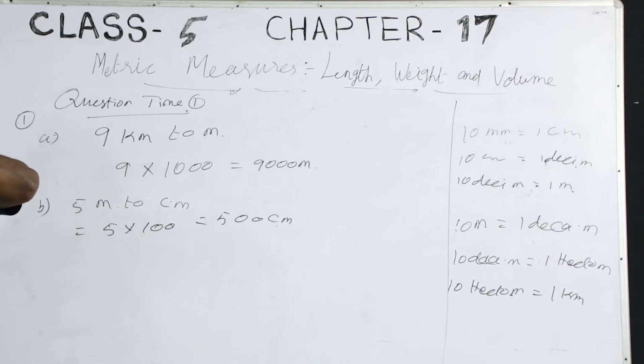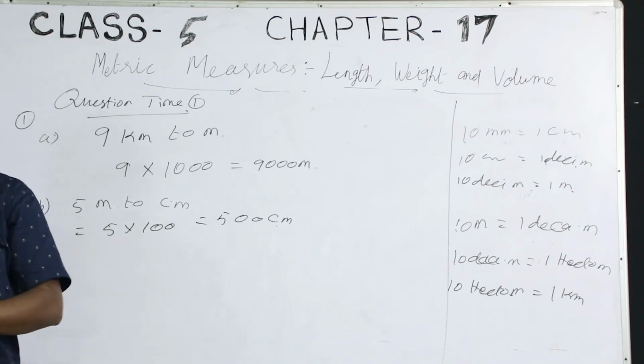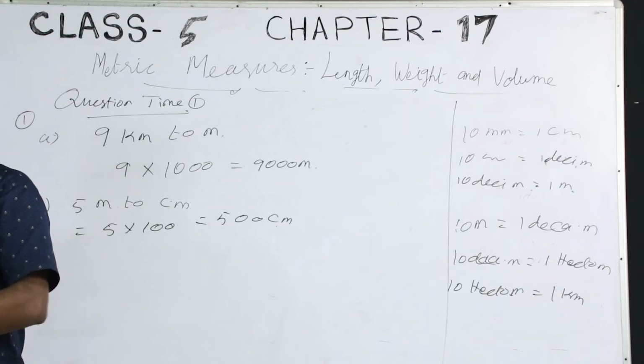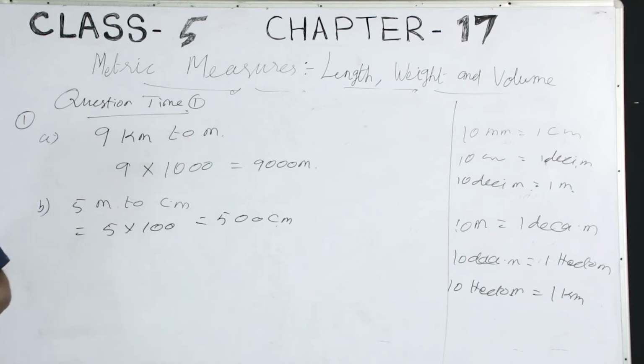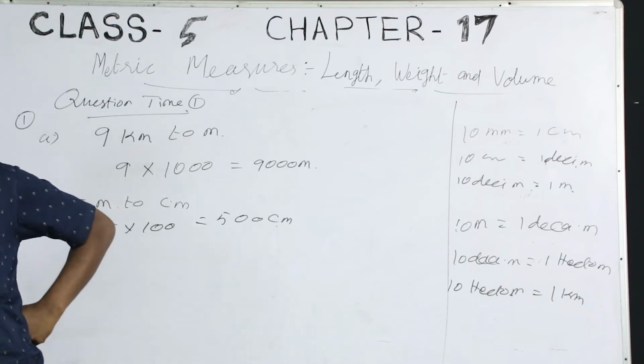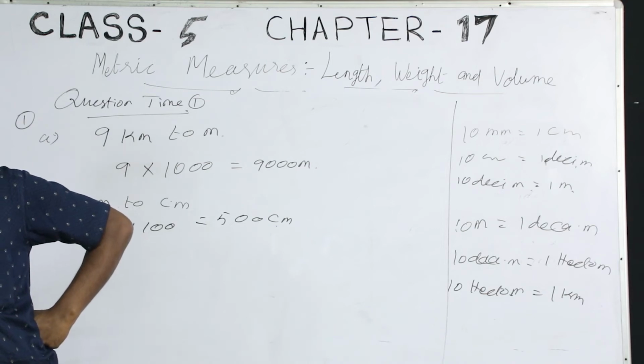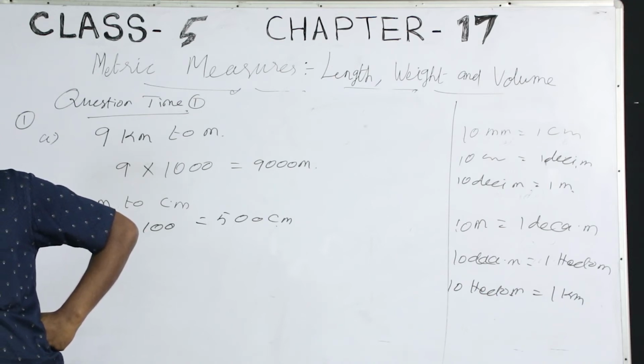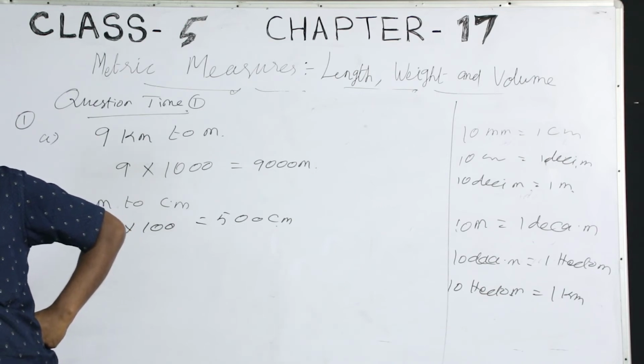Next, go to question number 2. All of you read question number 2. A boy travels 14 kilometer 300 meter by bus, 5 kilometer 500 meter by taxi. Find the total distance travelled by him.